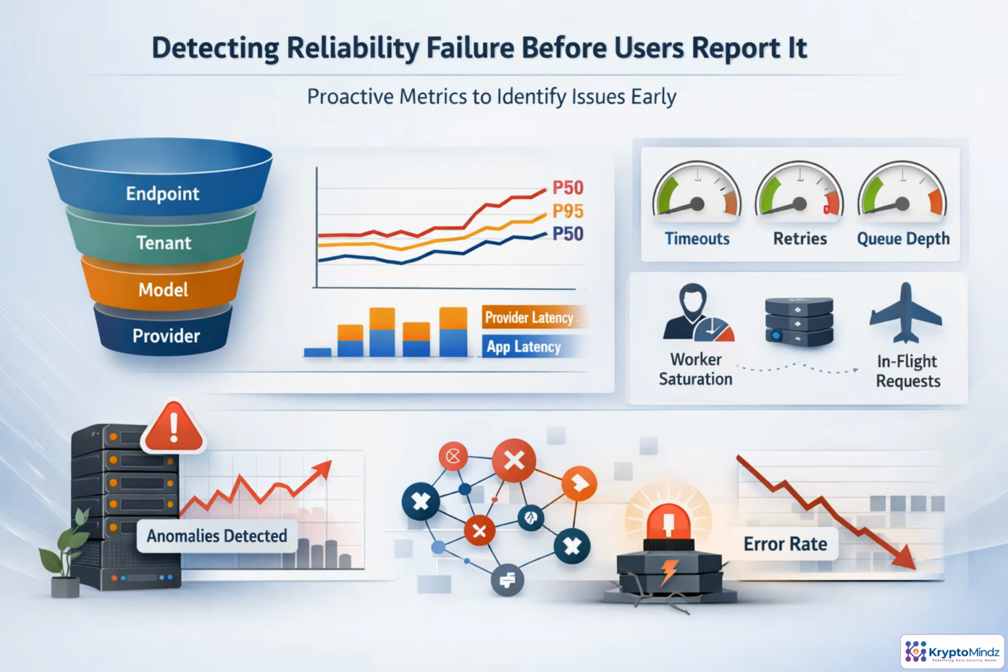Reliability problems rarely appear first as total outages. They show up as tail latency, growing queues, retries, and saturated workers. Instrument every stage, not just the final user request. Track P50, P95, and P99 latency by endpoint, tenant, model, provider, and stage, because averages hide the users having the worst experience. Separate provider latency from application latency, so teams know whether the bottleneck is outside the system or inside their own orchestration. The best alerts fire on leading indicators: timeouts, retry rate, queue depth, in-flight requests, provider errors, and cost per failed request before customers notice degradation.